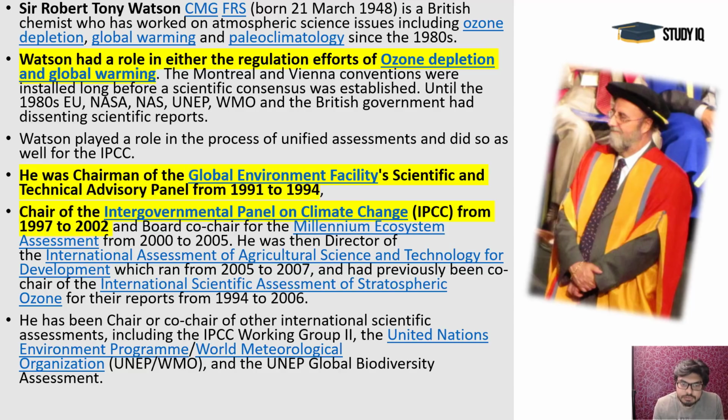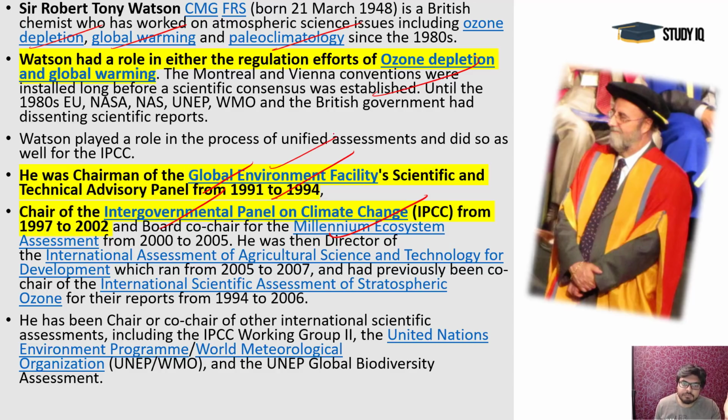He has chaired this important body also, and he has worked with NASA in ozone depletion, paleoclimatology and global warming. He held these posts at a very important time when the Millennium Development Goals started, and he was in the Global Environment Facility during the Earth Summit.